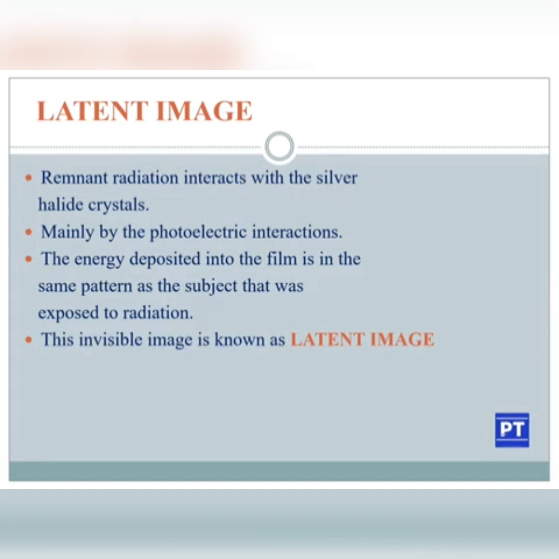So the relevant radiation interacts with the silver halide crystal. So this radiation, this light photon, is interacting with the silver halide crystal as I discussed in the previous slide. Mainly the interaction which is happening there is a photoelectric interaction. The energy deposited into the film is in the same pattern as the subject that was exposed to radiation, and this invisible image is known as the latent image.